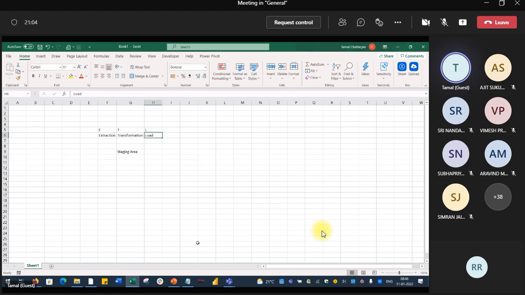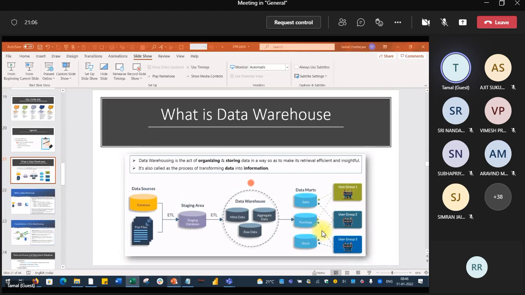Let us go back. Multiple data sources. We are extracting to the staging area. This is the staging area. Then we are transforming the data in the staging area. Then we are loading to the data warehouse. This is the main database, the historical database. It is majorly permanent here, for analytical purposes.